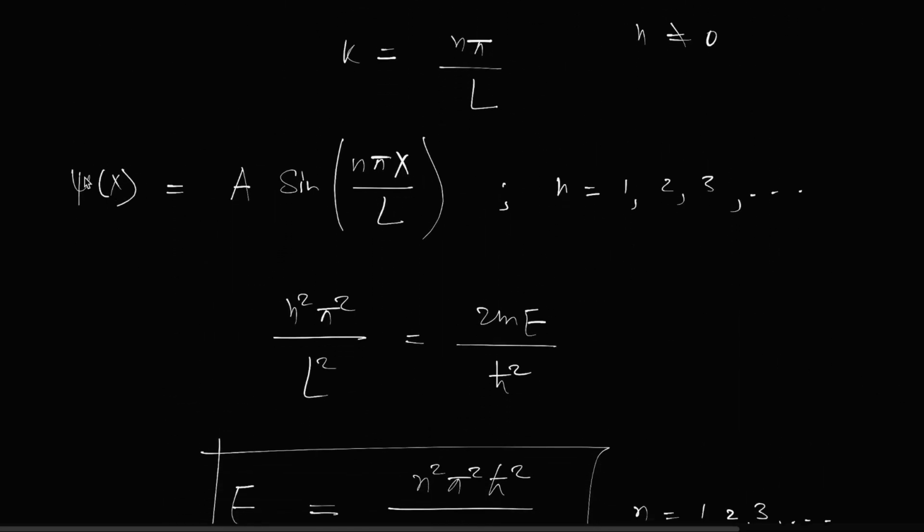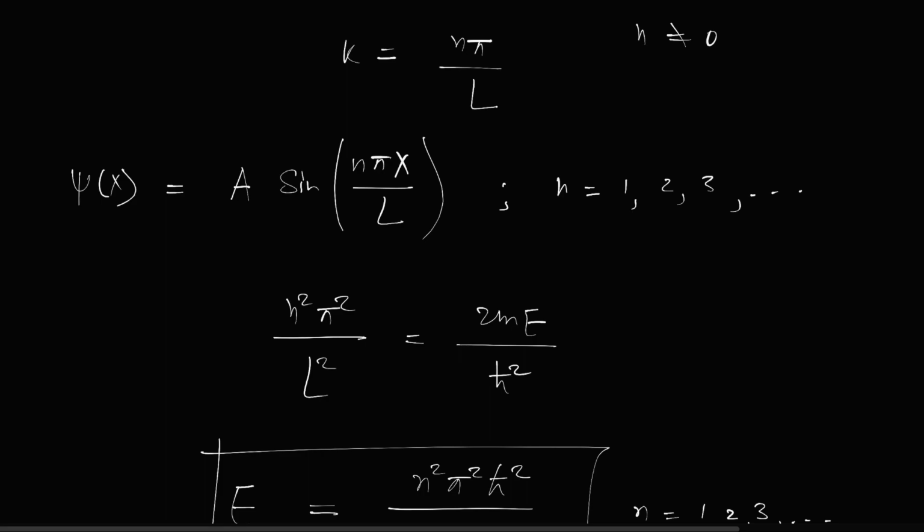Now in this wave function only a is left, which is unknown. All the other quantities are already calculated. So we will normalize it, because as I said, every wave function has to be normalized.